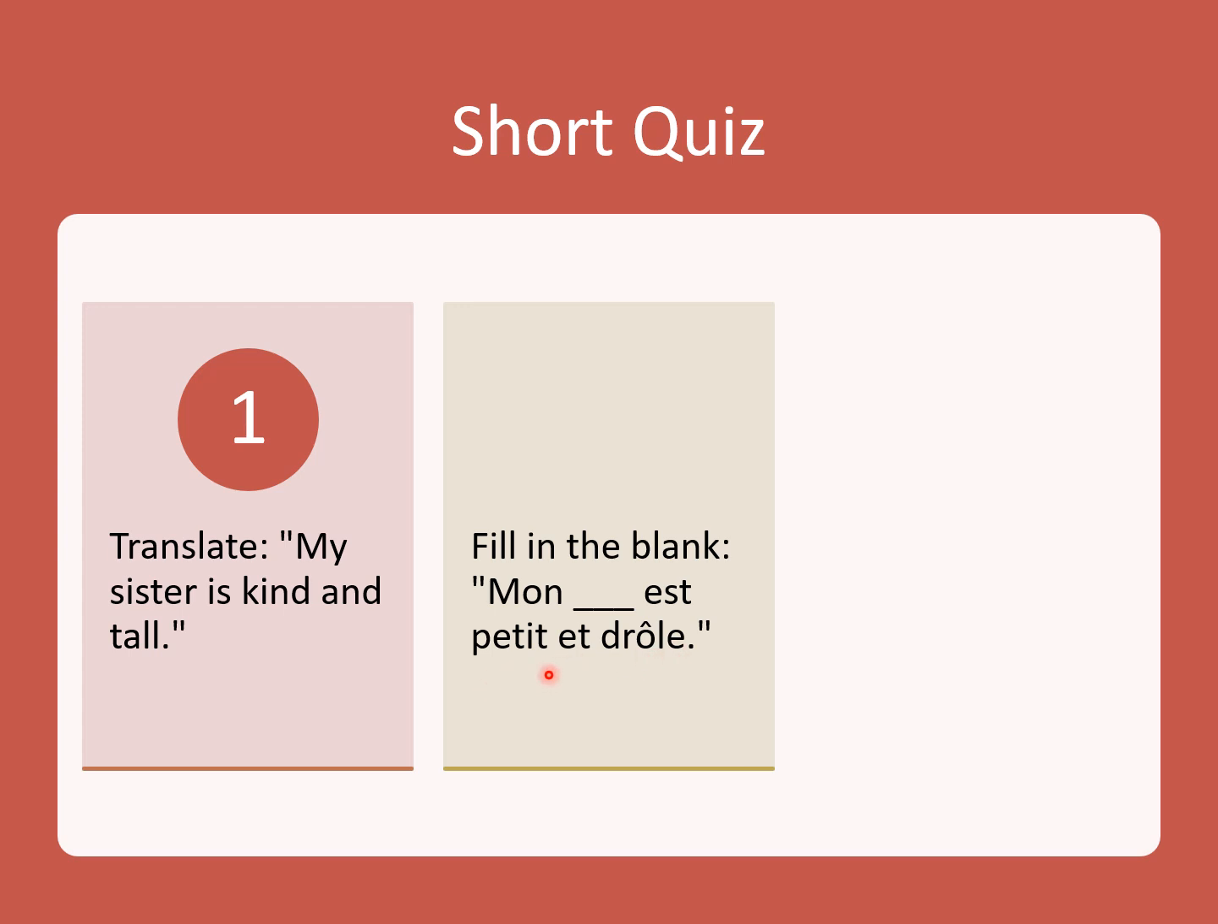Gender agreement and quantity. All right. No E at the end because this is a masculine noun. And drôle, of course, stays the same. We don't change drôle unless it's in the plural when we add S.